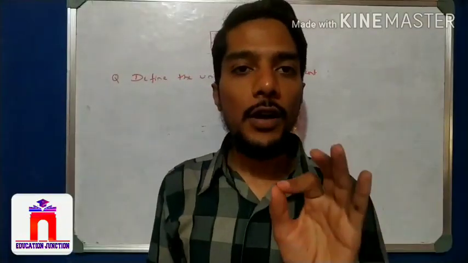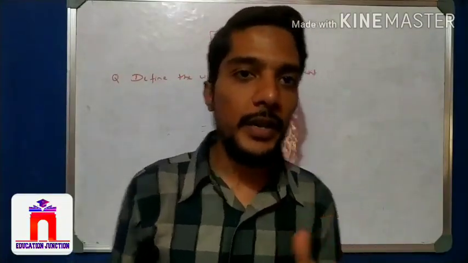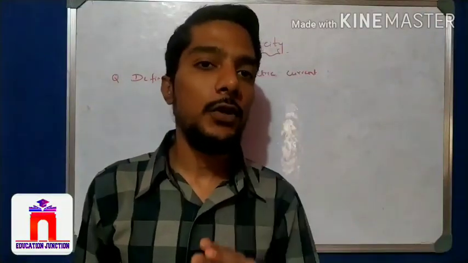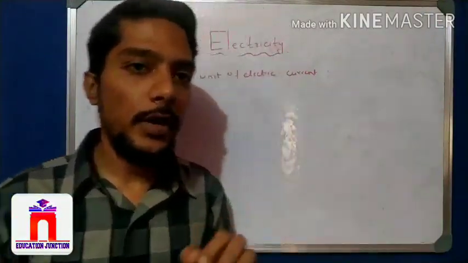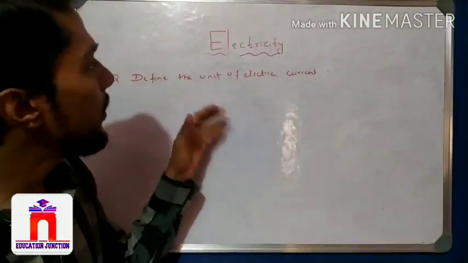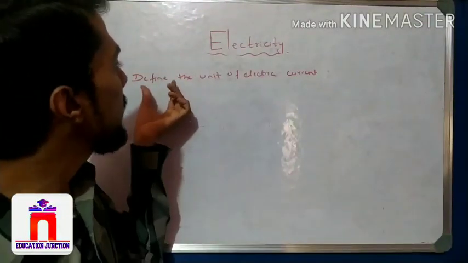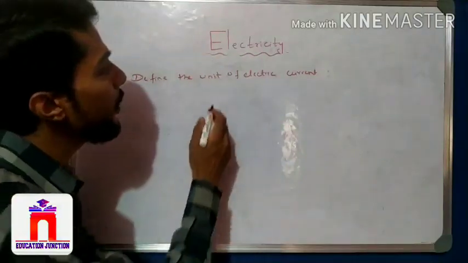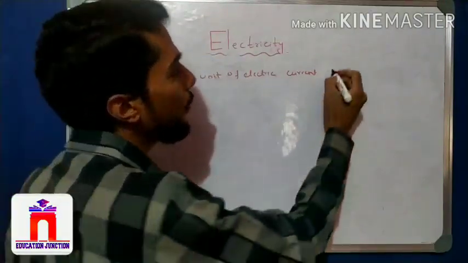Students, I forgot one thing about electricity, so I repeat here. In electricity we observe that I is equal to Q by T. One very important basic point that I forgot, but now I can teach here: define the unit of electric current. Unit means 1, that is 1 ampere.